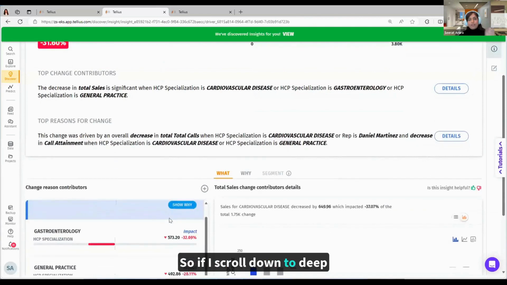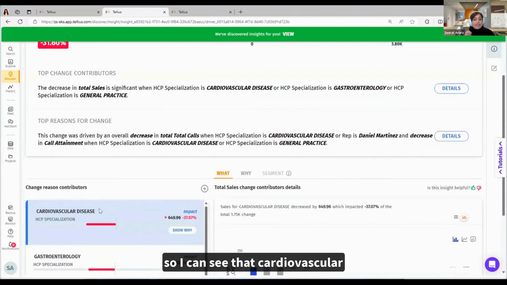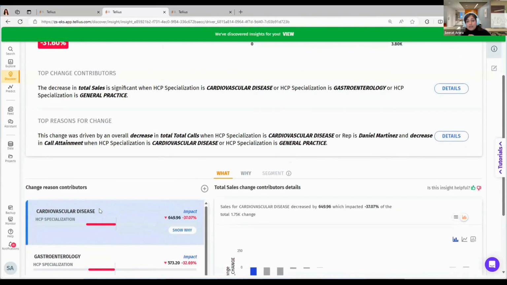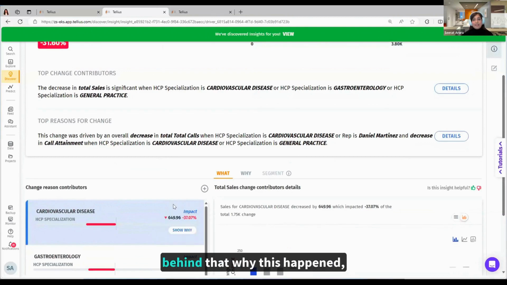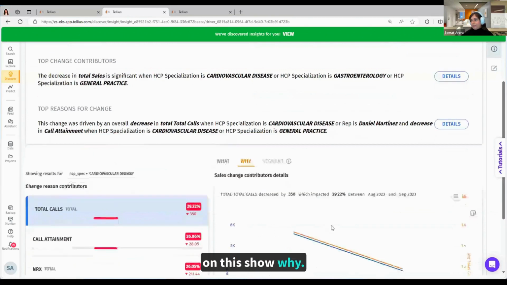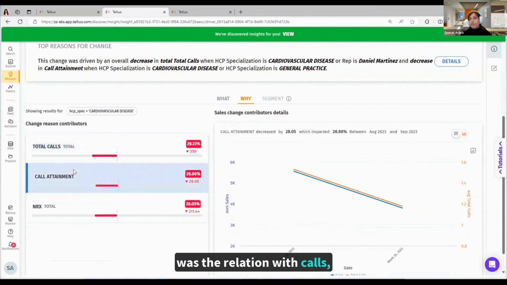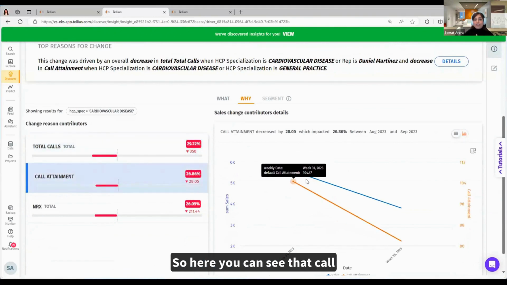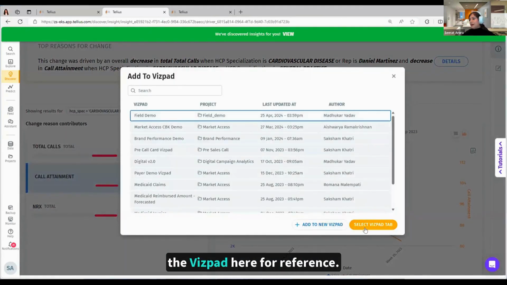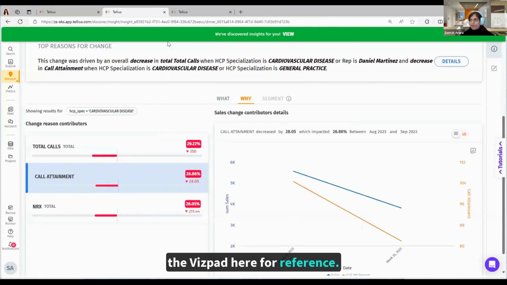So if I scroll down to deep dive a bit more into that, I can see that cardiovascular HCPs had a 37% dip in sales. Now, to understand the reason behind why this happened, let me quickly click on show why. And here it is showing me what was the relation with calls attainment. So here you can see that call attainment dropped by 27% and total calls also dropped by 29%. And I will add this as well to the Wizpad here for reference.